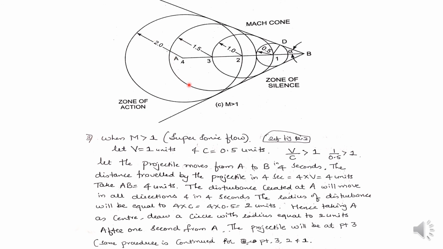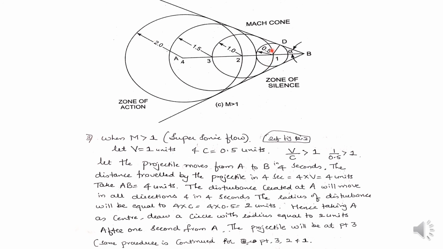Next, after 1 second, the projectile will reach point 2. To move the projectile from point 2 to point B, it requires 2 seconds. Hence the disturbance created at point 2 in 2 seconds will move with a radius equal to 2 into C units, where C is 0.5 units. 2 into 0.5 equals 1 unit. Hence, taking point 2 as the center and radius equal to 1 unit, a circle is drawn like this.